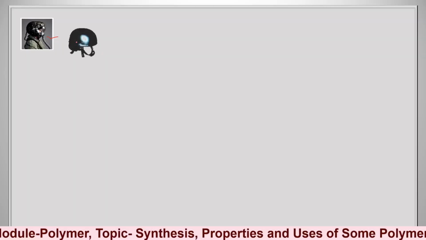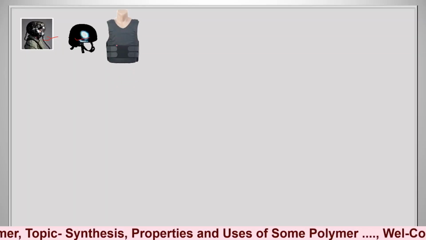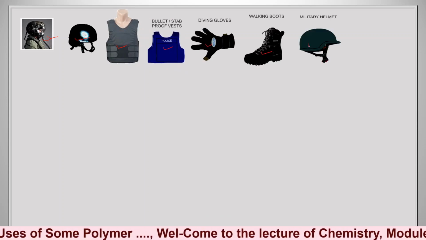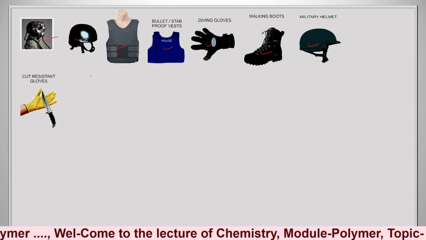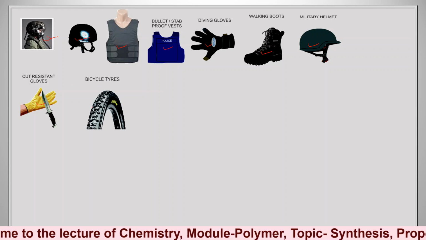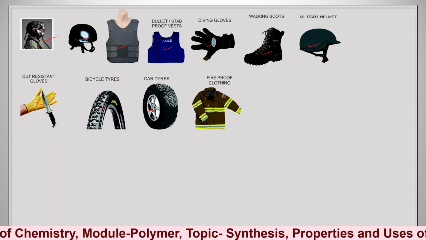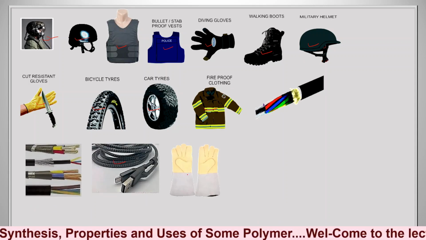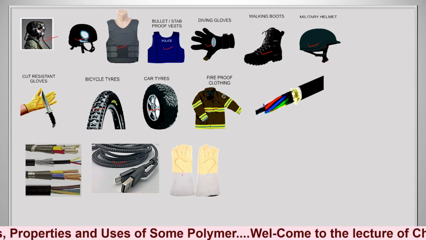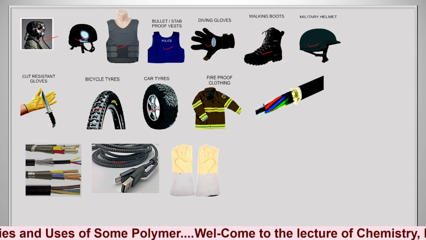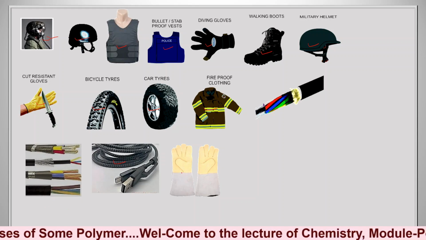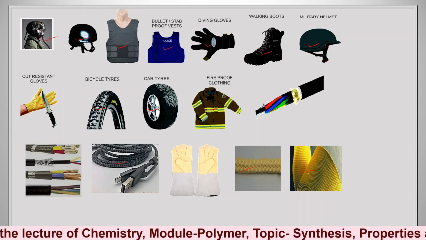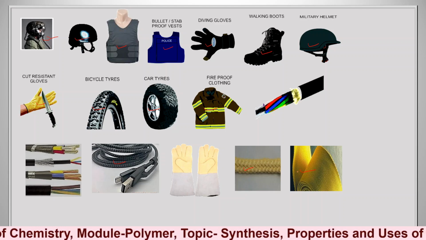So these are the pictures: helmets, bulletproof vests. This is again a bulletproof vest for security and safety purposes, hand gloves, then shoes, again helmets which are used in the military, cut resistant gloves, bicycle tires, car tires, then fireproof clothing, then cables, in the manufacturing of USB cables, then hand gloves which are used in a laboratory where higher temperatures are required or heating is done at higher temperature like muffle furnaces, then coating of cables and such types of belts. So these are the applications of Kevlar on the basis of its properties.